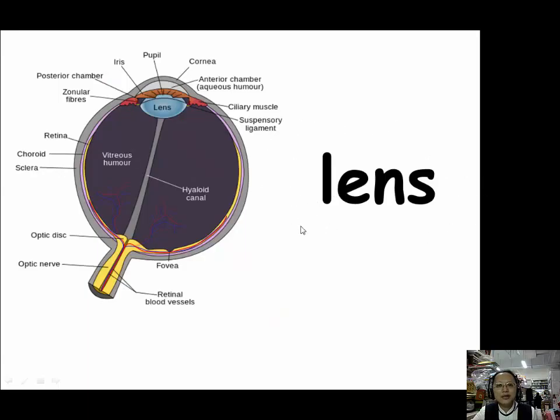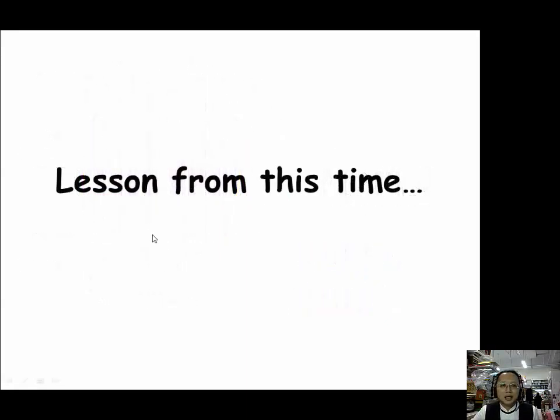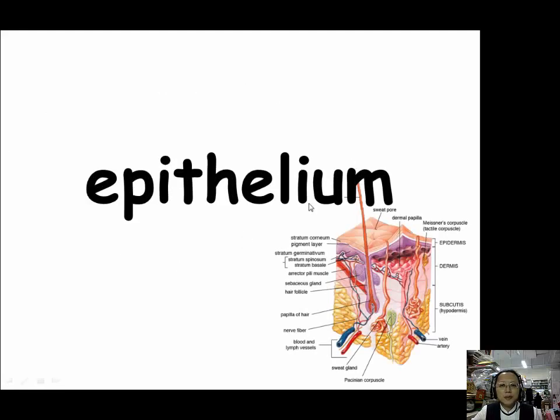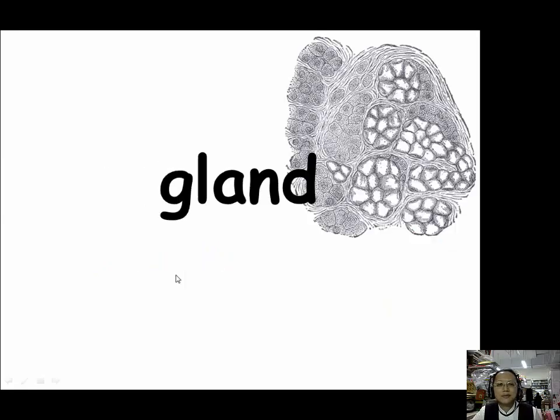Let's review what we've learned for lens. We have two prefixes to use, lenti, L-E-N-T-I, and phaco, P-H-A-C-O. We have finished the first part of lesson 14. Now let's review what we've learned this time. For epithelium, we use epithelio, E-P-I-T-H-E-L-I-O, this prefix.